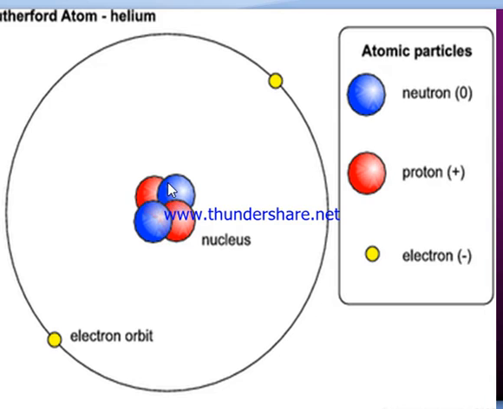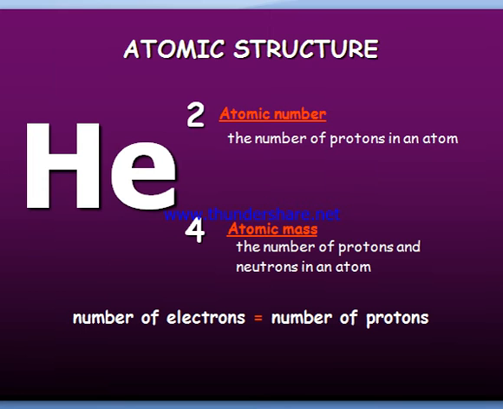Here it also has 2 neutrons, so the mass shows 4. The 2 protons and 2 neutrons live in the center of the atom, and 2 negatively charged electrons are present in the shells or energy levels or orbitals.